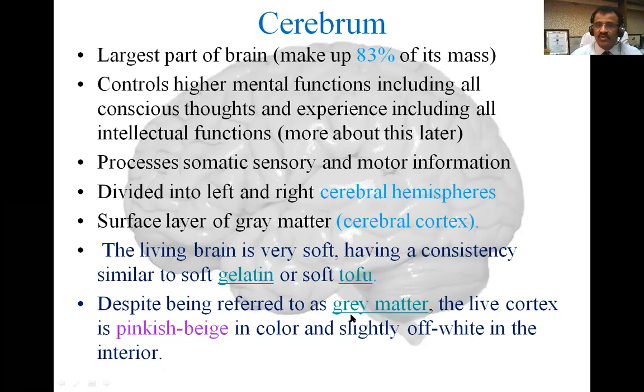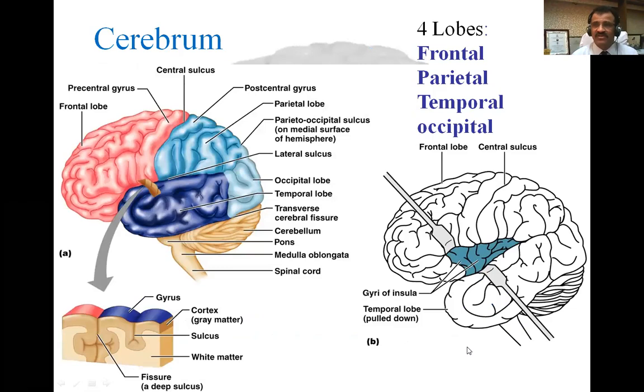Despite being referred to as gray matter, the live cortex of cerebrum is pinkish beige in color. Though we call it as a gray matter, it doesn't look gray. It looks pinkish beige in color, and it is slightly off-white in the interior because of white matter.